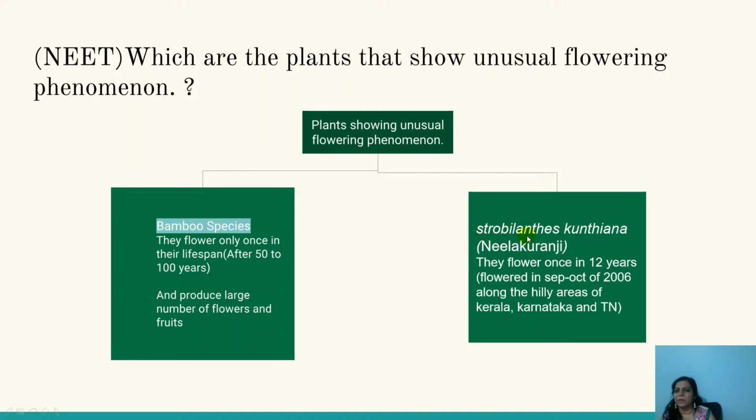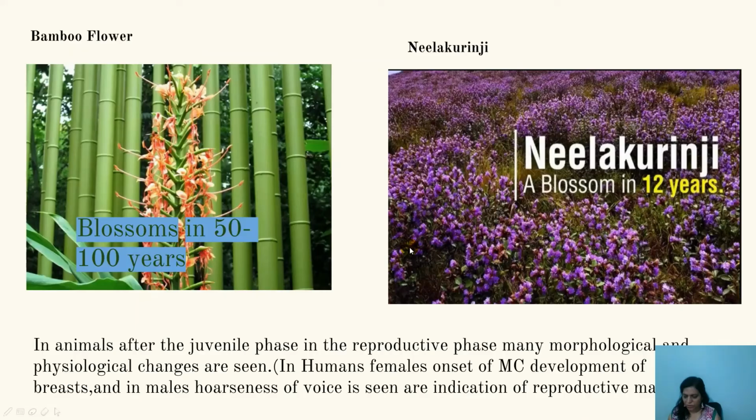Then about the plant called Strobilanthes kunthiana, called Neelakuranji. So you can see the plant called Neelakuranji. This Neelakuranji plant will blossom only once in 12 years. Very important neat point, that is, the Neelakuranji plant shows the unusual blossoming phenomenon, that it will flower only once in 12 years.